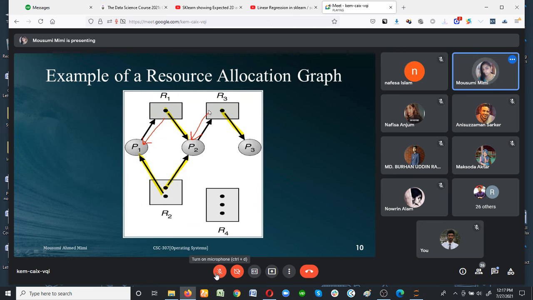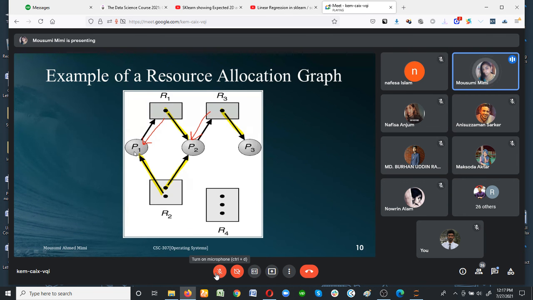After it releases resource 3, process 2, which already holds resource 1 and resource 2, will hold resource 3 and start its execution. After it completes, resource 3, resource 1 and resource 2 will all be released.